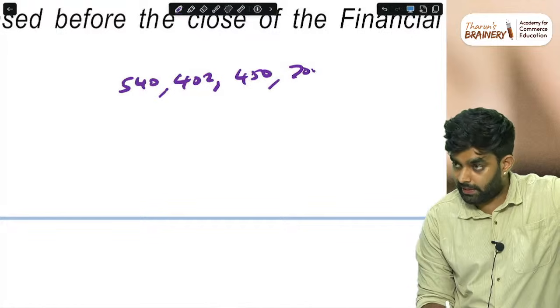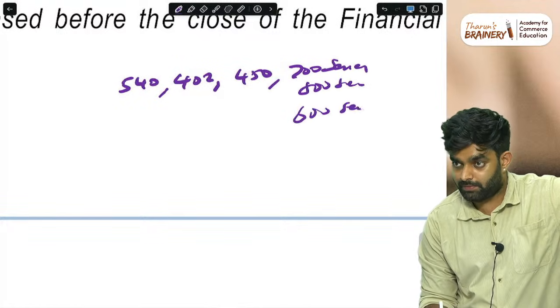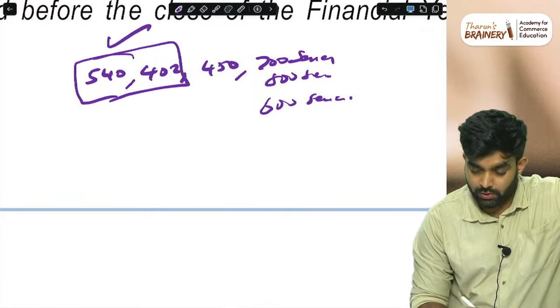700 series is pending. 700 series is there. 800 series is there. 600 series is also there. This much standard is there. This is what we need to focus more.